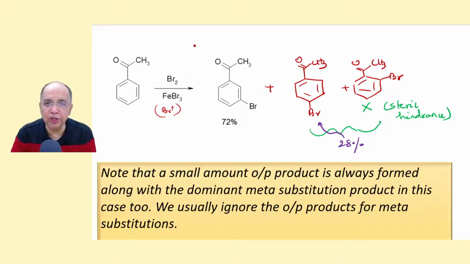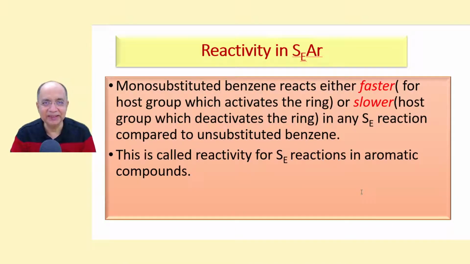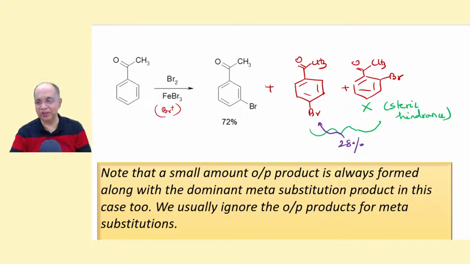meta-bromoacetophenone or 3-bromoacetophenone, right? But out of the ortho-para, here I crossed because steric crowding is so huge, because both are bulky, it will not be formed at all. So whatever 28% we have, it is para-bromoacetophenone. So we don't write this. We usually ignore the ortho-para products for meta substitutions, right? Then we shall take up reactivity. I think we close this session. Reactivity we shall take up in our next program.